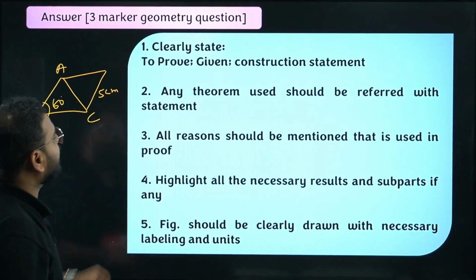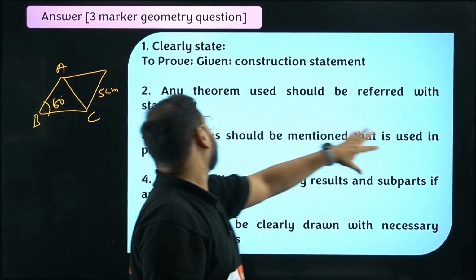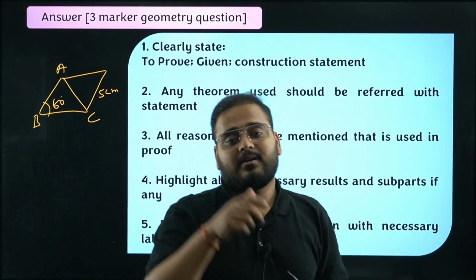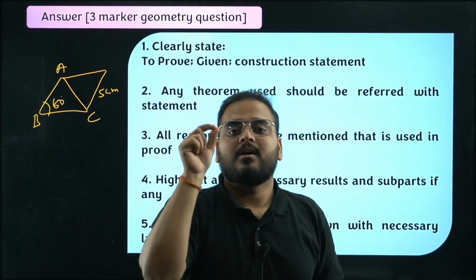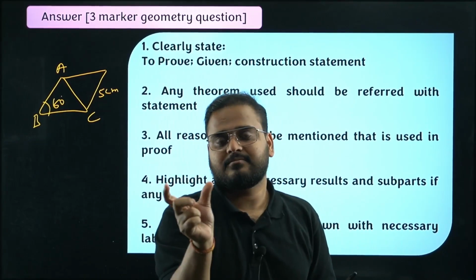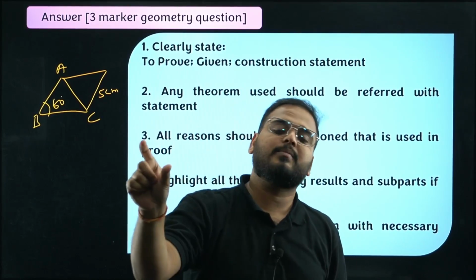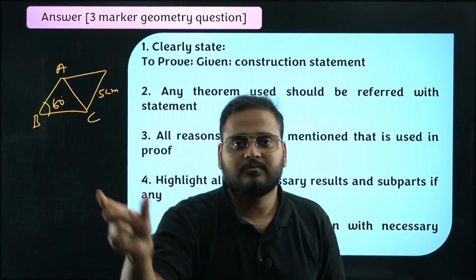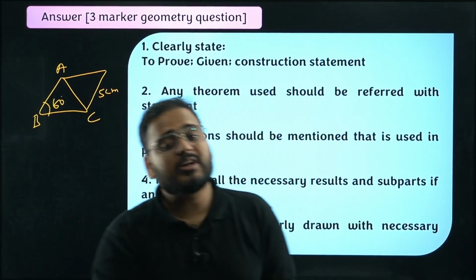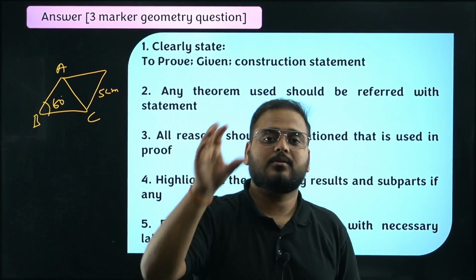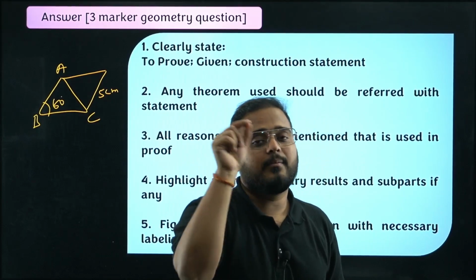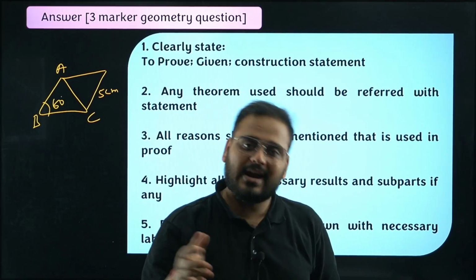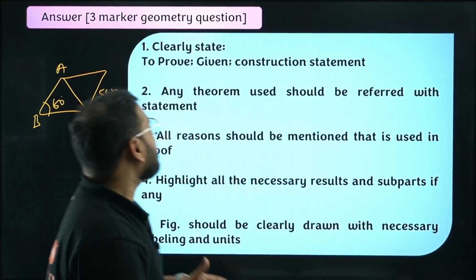Second part is this. Moving on, any theorem used should be referred with statement. Don't just write one word theorem. If you're using, let's say, BPT theorem, write the statement: from the basic proportionality theorem we have. Write the "we have" part. Just don't write BPT. Right, from basic proportionality theorem we have, from Thales theorem we have, converse BPT we have. So write properly, bacha. Whatever is given, applying BPT in triangle ABC because DE is parallel to BC. So write that. This much has to be written, bacha.